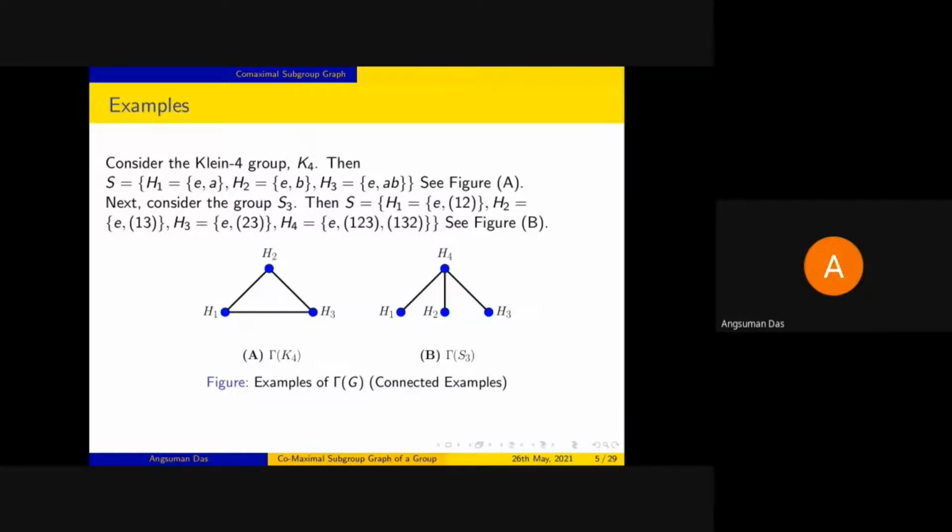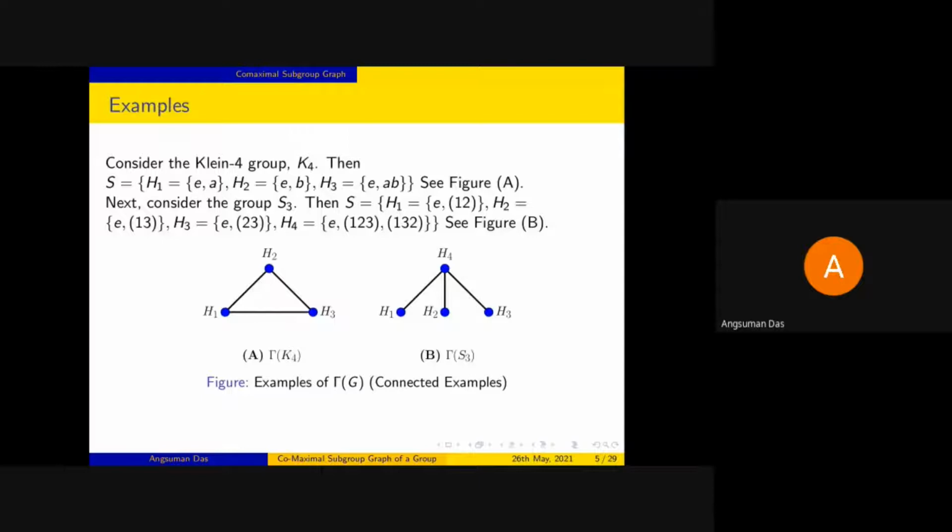So we get a complete graph on three vertices, which is given in figure A. Similarly, if we take the group S3, then there we have three subgroups of order 2 and one subgroup, the alternating group of order 3. So there H4 is the alternating group and H1, H2, H3 are the three subgroups of order 2. All of H1, H2 and H3 will be adjacent to H4 and H4 is adjacent to all of them. So that's what we get as gamma S3.